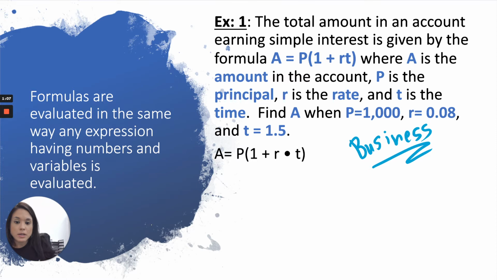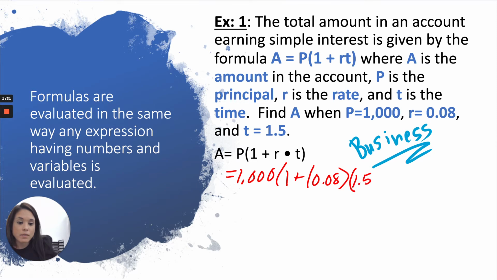So let's put these numbers into this formula. We have P, which equals 1,000, and in parentheses I have 1 plus R, which is 8/100, and then times T, which is 1 5/10.